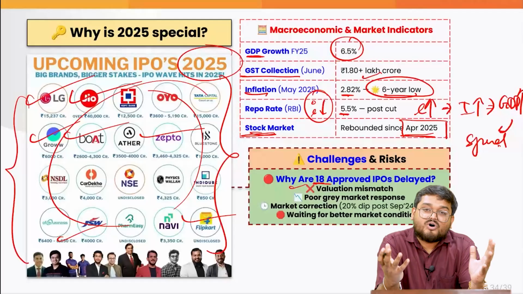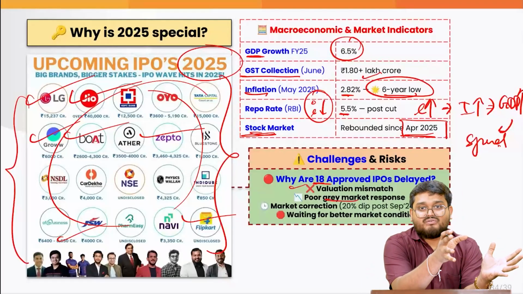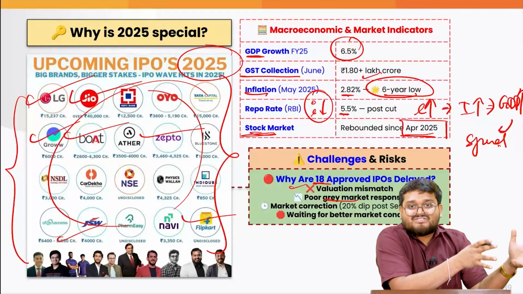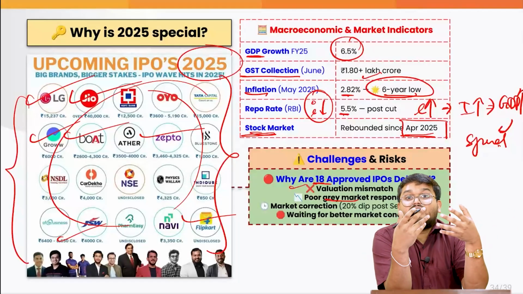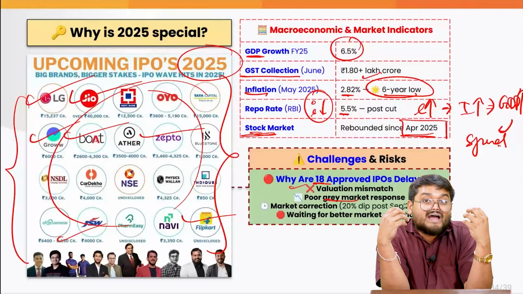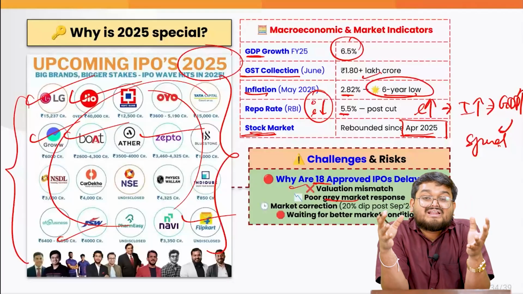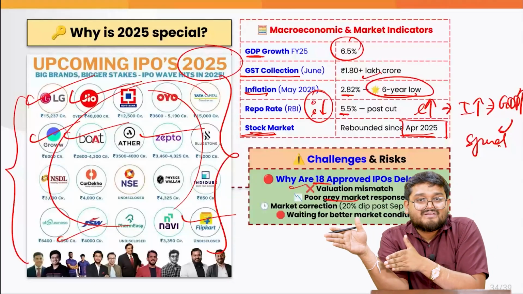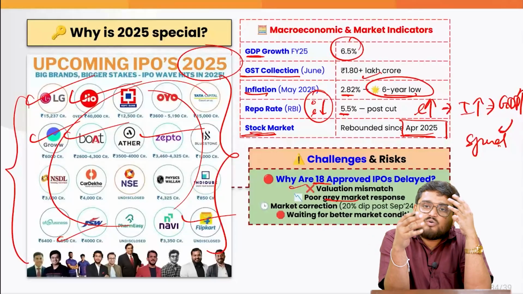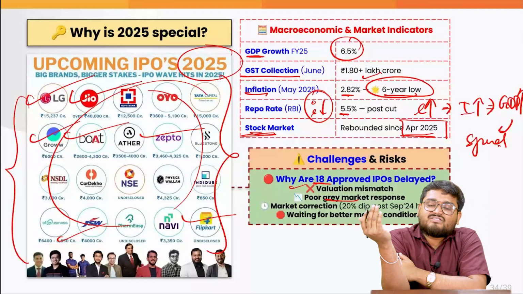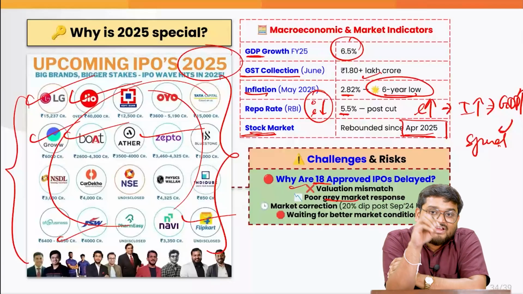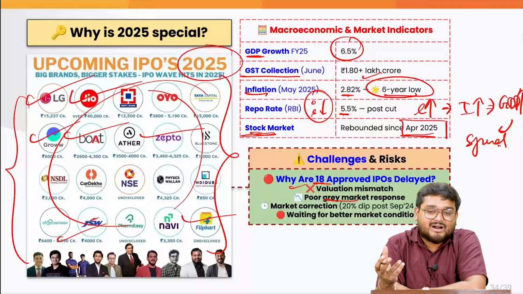Also, there is a particular grey market, which means that before an IPO is listed, there are so many experts and other people who speculate what the return would be, or what the actual price will be when that particular IPO is listed. Because generally it has been seen that good IPOs list at a higher price. So that is why many investors talk about investing in IPOs via the grey market.